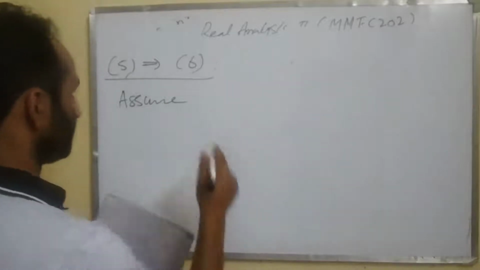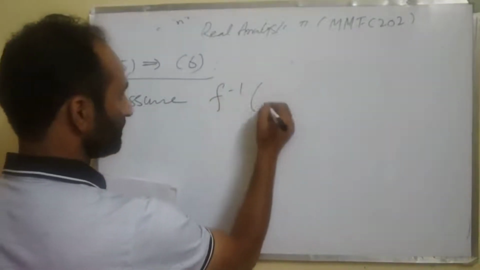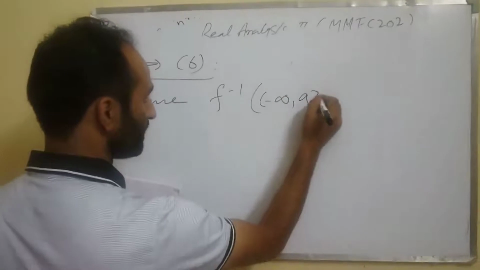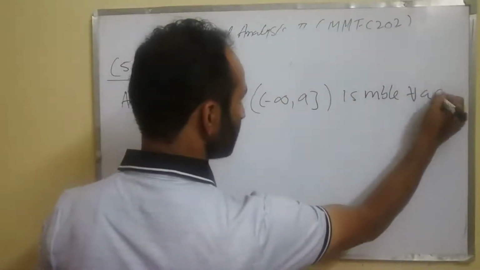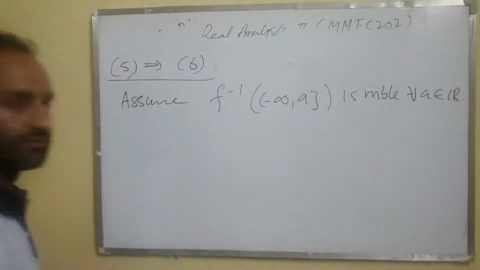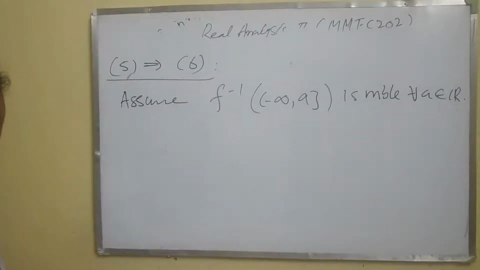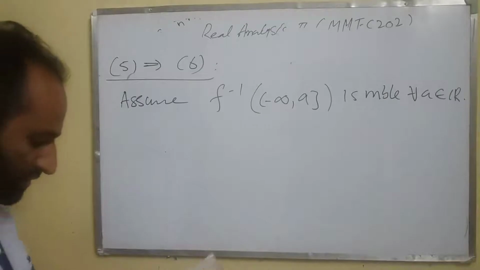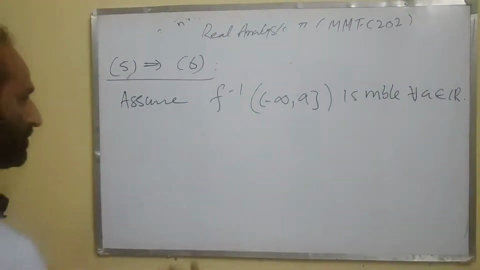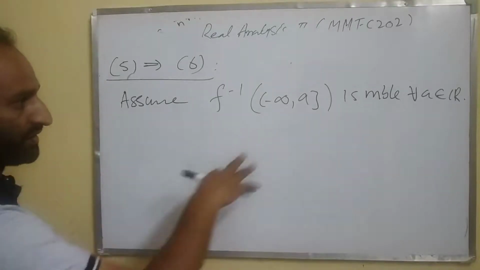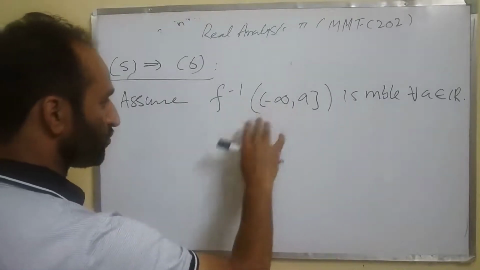this f inverse of (minus infinity, a] closed is measurable for each a belongs to R. So we show that the inverse image of a Borel set is measurable. Borel set is more general than this one, because this in particular is also a Borel set.